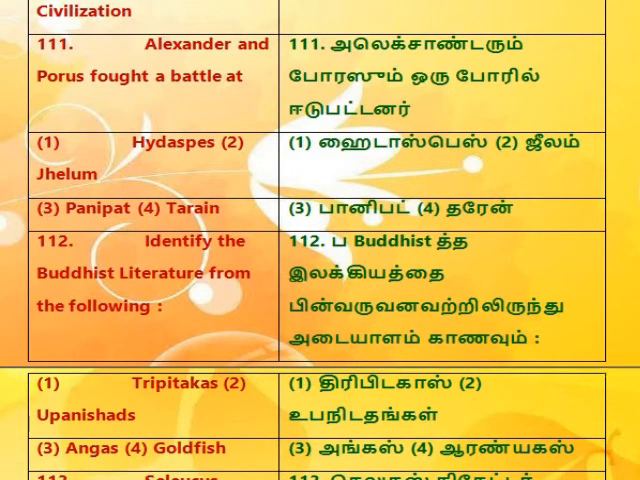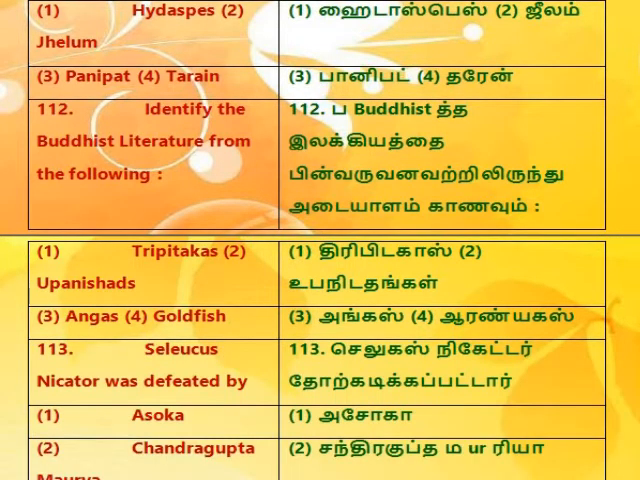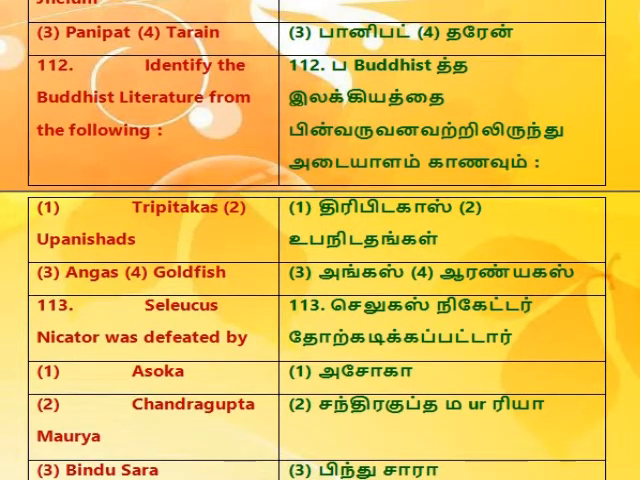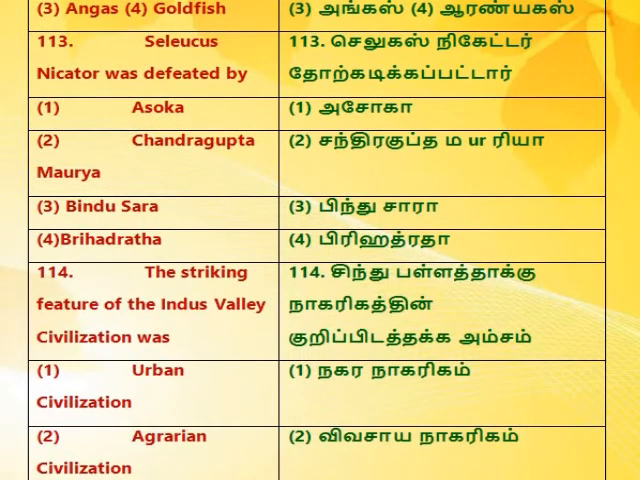112. Identify the Buddhist literature from the following. 1. Tripitakas, 2. Upanishads, 3. Angas, 4. Goldfish. 113. Seleucus Nicator was defeated by 1. Asoka, 2. Chandragupta Maurya, 3. Bindusara, 4. Brihadratha.